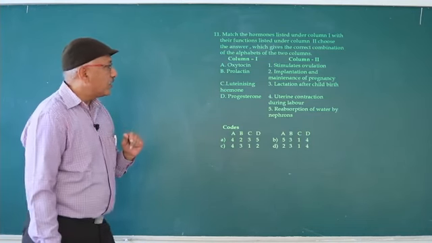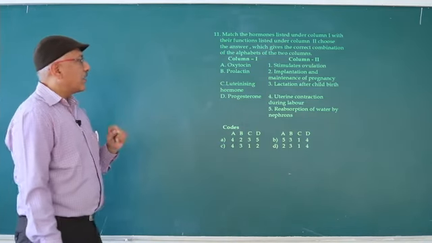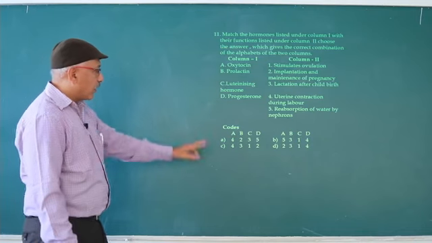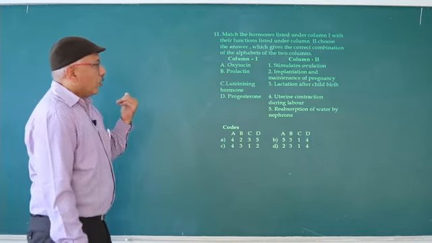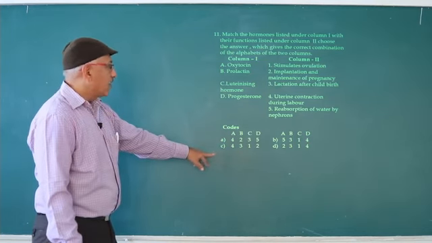So oxytocin is responsible for childbirth. So that is uterine contraction during labor. So A is 4, but here 2 options. So next one, prolactin. Prolactin, lactation after childbirth. So answer is C.